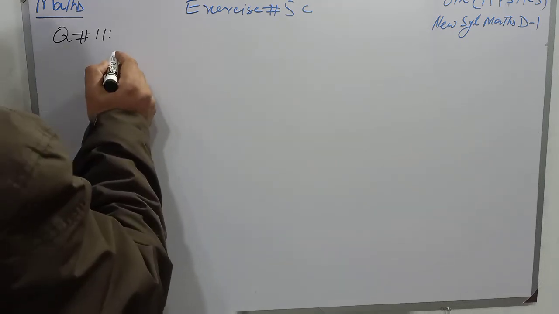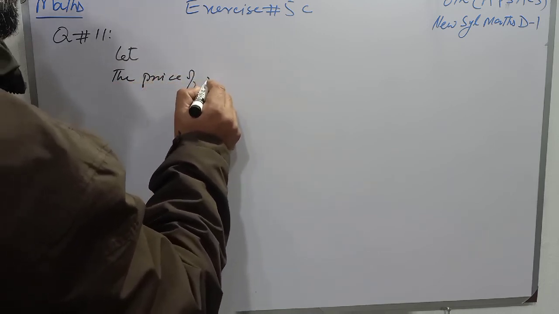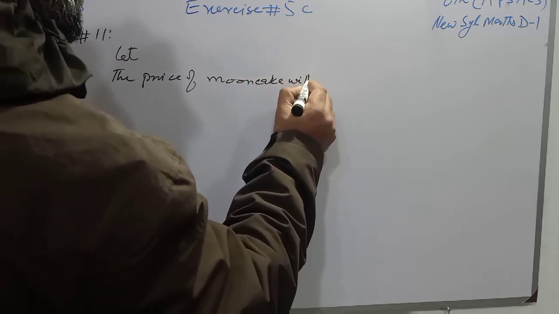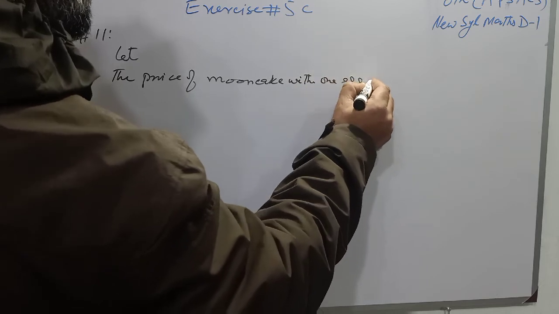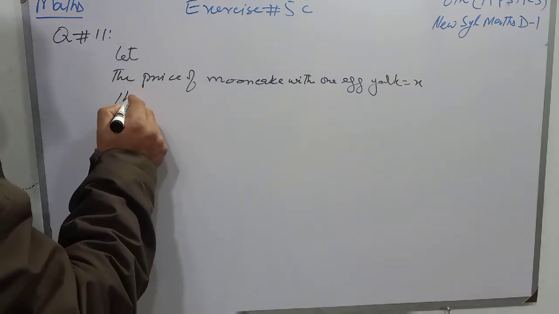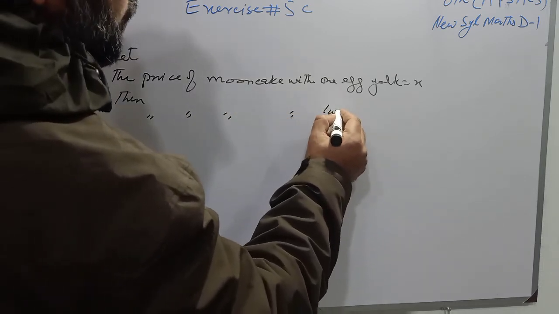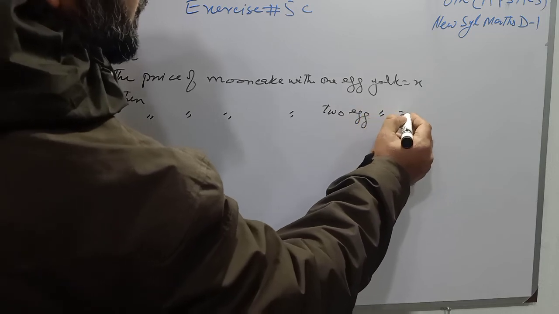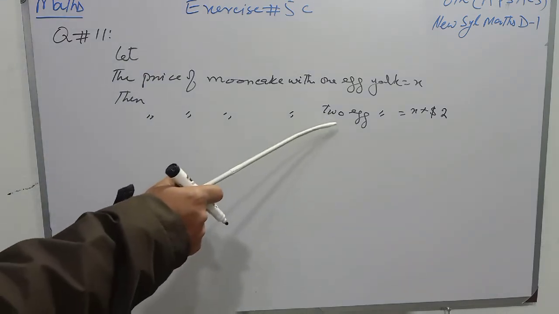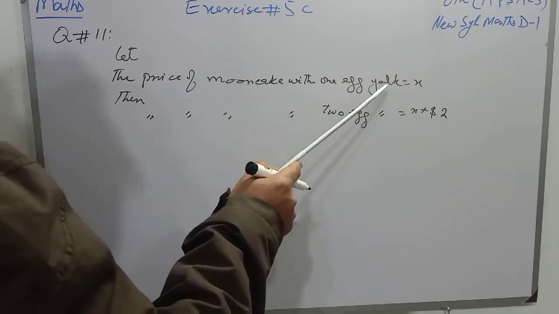So students, we will suppose that the price of a moon cake with 1 egg yolk is equal to X. Then students, the price of a moon cake with 2 egg yolks will be X plus $2, because the moon cake with 2 egg yolks is $2 more than the price of the cake having 1 egg yolk.